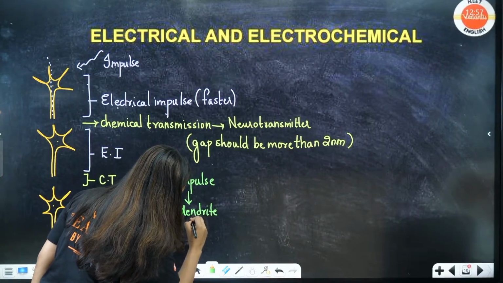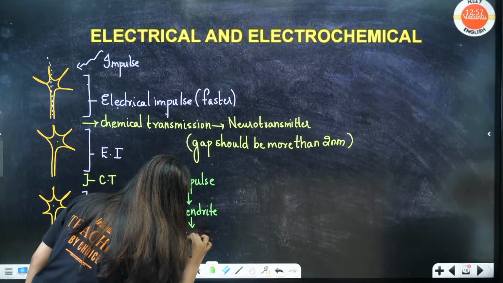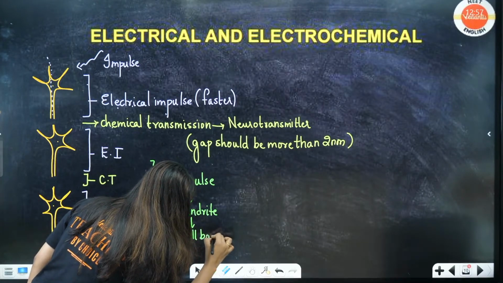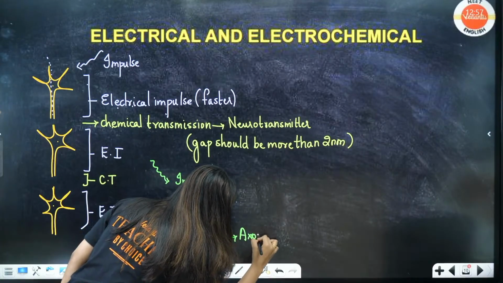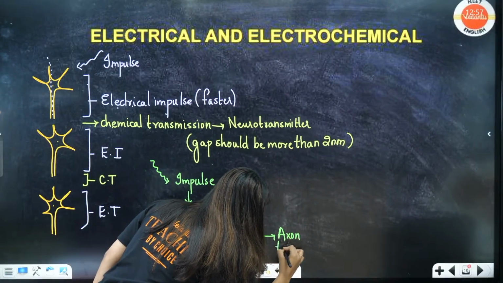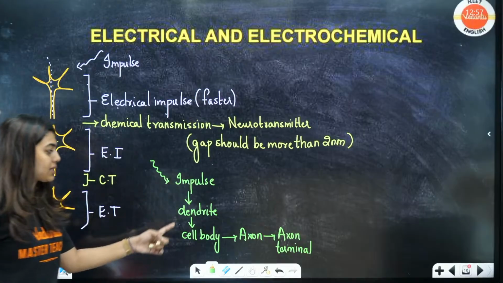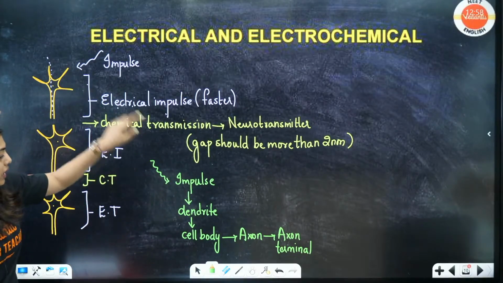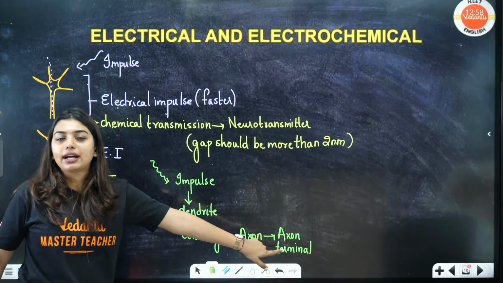From the dendrite, it goes to the cell body, from the cell body to the axon, from axon to axon ending, the axon terminal. This is how the passing happens.